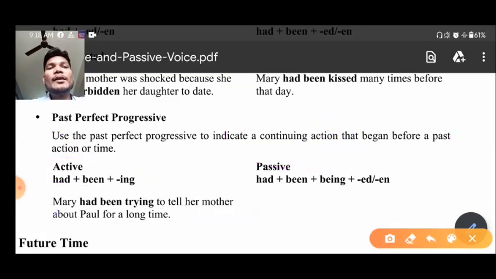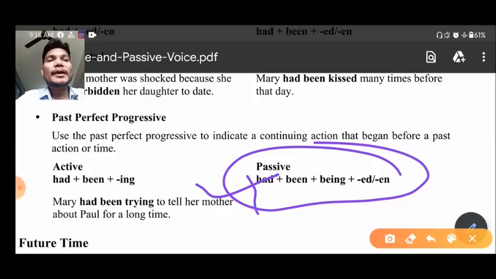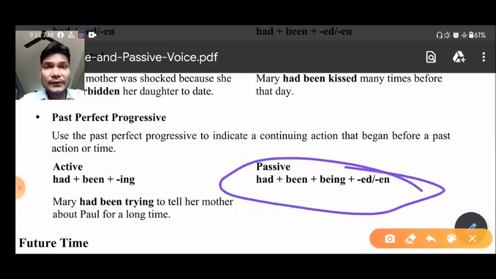This is how. Now if I talk about the passive, I have given no passive voice for this. Why? Same like present perfect continuous tense, it has an odd structure, and that's why it is not in use. So that's why we cannot use the passive voice for this tense. But though I have taken here the way of making passive voice for this particular tense. Okay, have been plus being plus past participle is there if you want to use it.